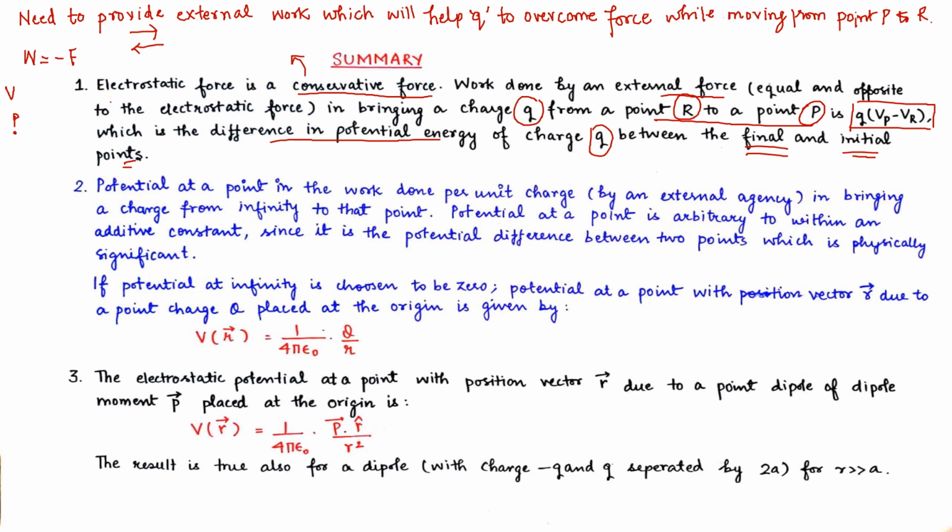So we can define this work done as: work done equals the charge which is supposed to move from point P to R, times the potential at P minus the potential at R. So this will give us the amount of work that is needed to move the point charge Q from the point P to R. And from this, the potential is defined as work done per unit charge.